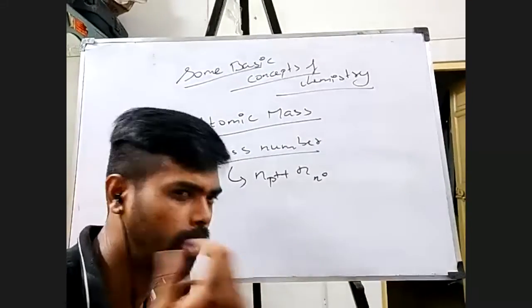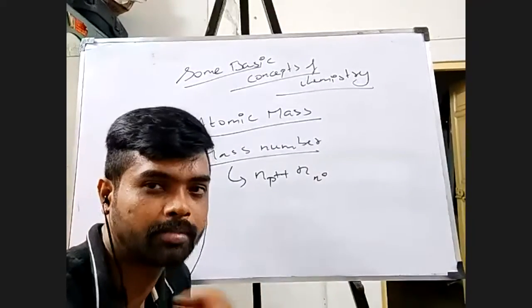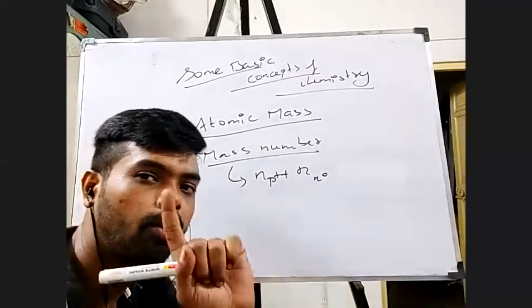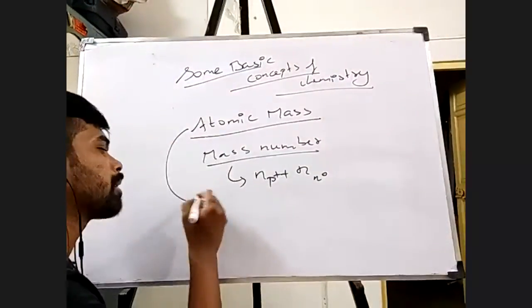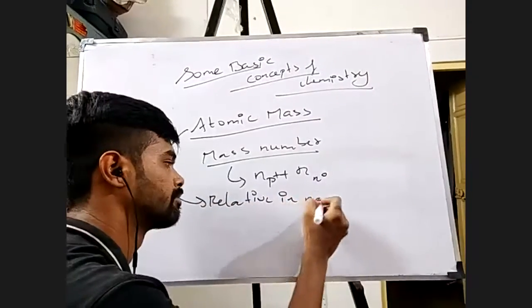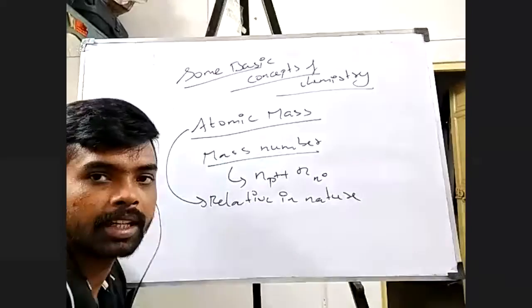Atoms, I know, are very small. You will not even be able to see them with microscopes. And will they weigh 23 grams? Impossible. So this is not about the weight or mass of one atom. It's not like that, right? I would say this atomic mass is basically relative in nature.